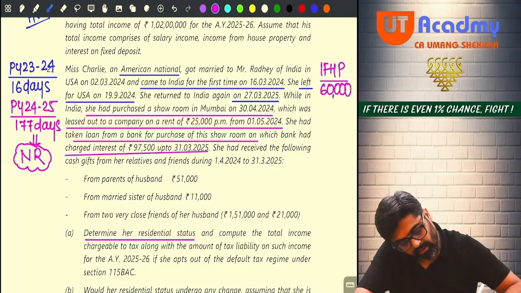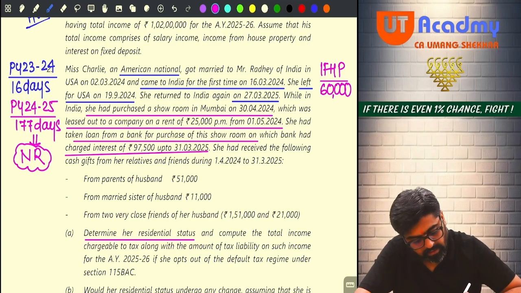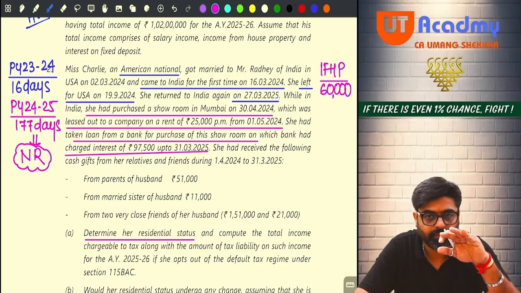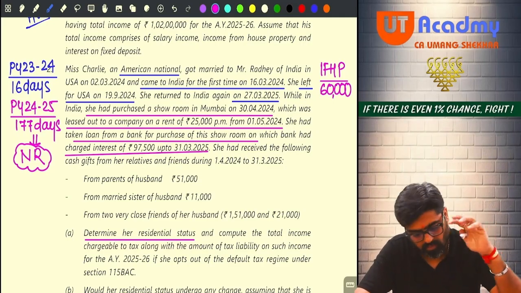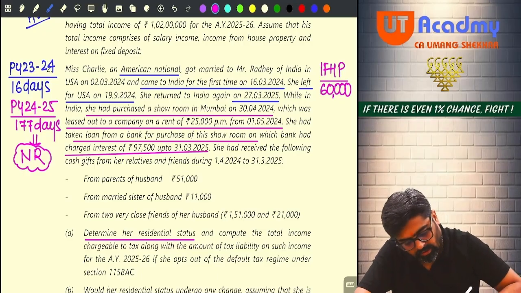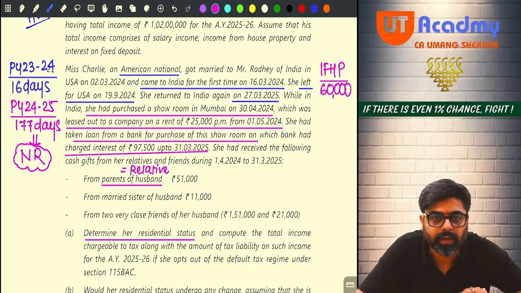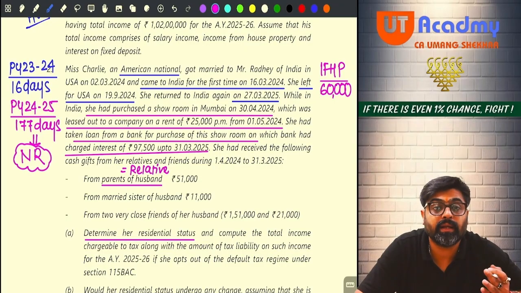Now, she had received the following cash gifts from her relatives. So when she was in India, at that time, few gifts she received. One gift she received from the husband's parents, meaning relatives. For an individual, Charlie is an individual, parents of the spouse, meaning lineal ascendant and the spouse of lineal ascendant of the spouse.